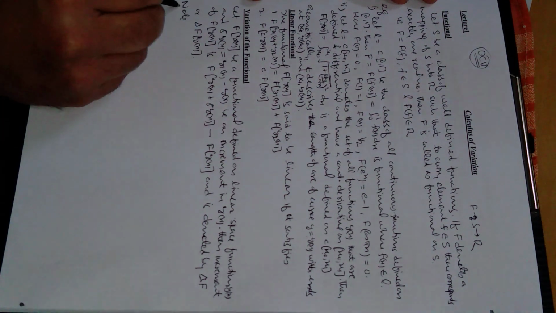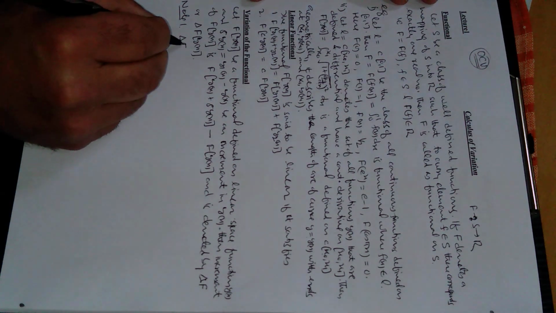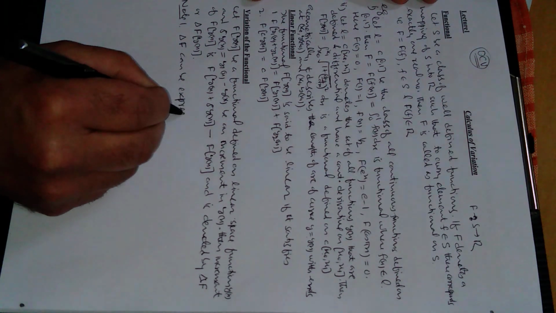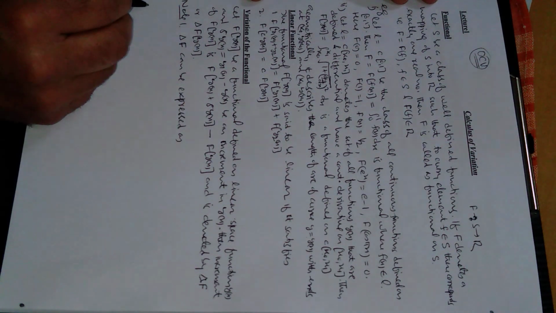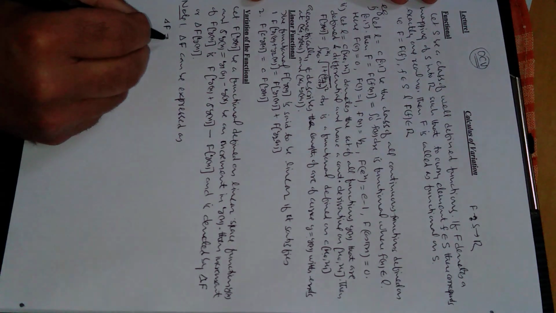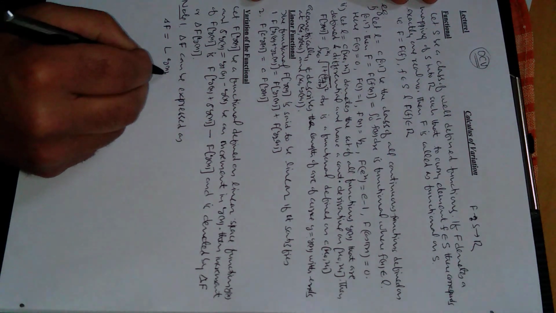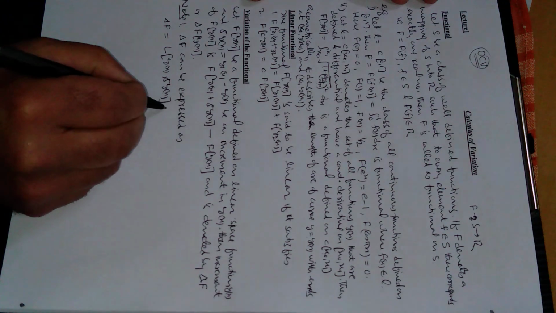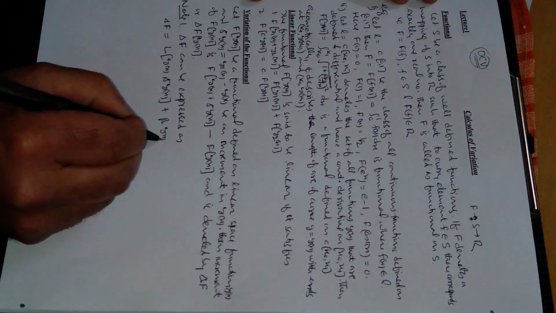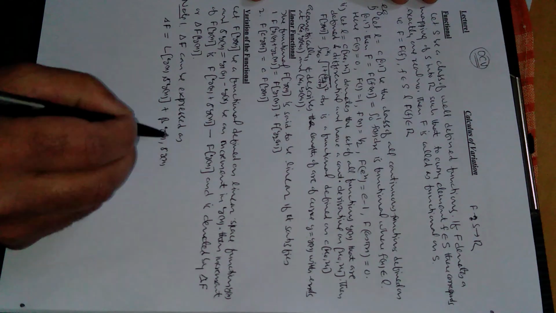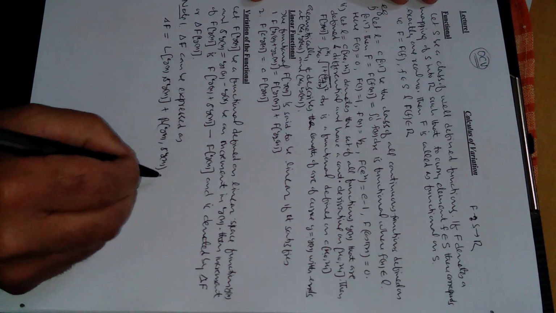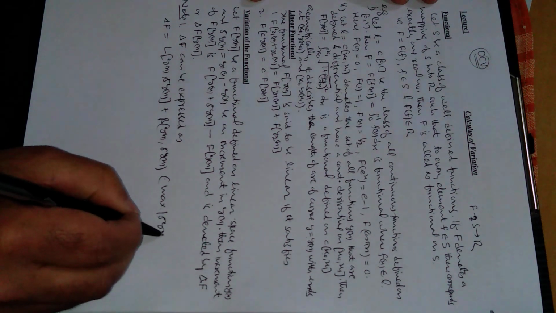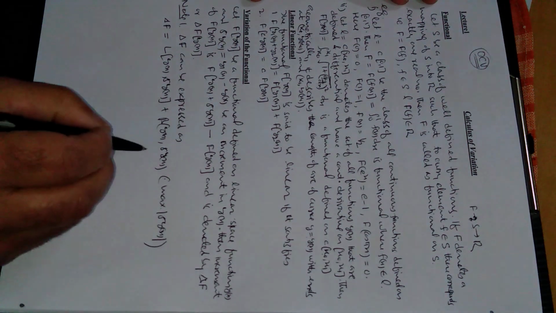Note number 1, delta f can be expressed as, डेल्टा को हम ऐसे एक्सप्रेस कर सकते हैं, capital delta f is equal to L of y, delta y, this is small delta, plus beta of y, delta y into maximum of delta y, this one, right?